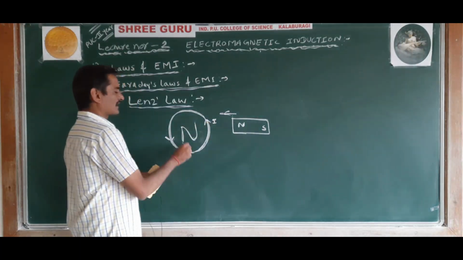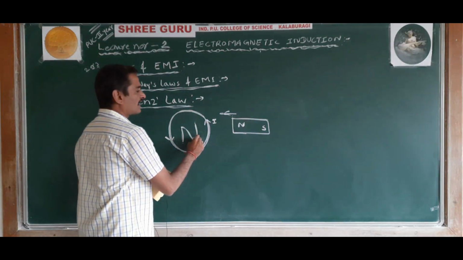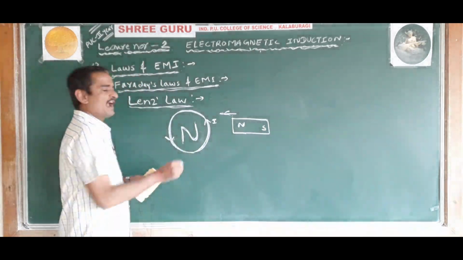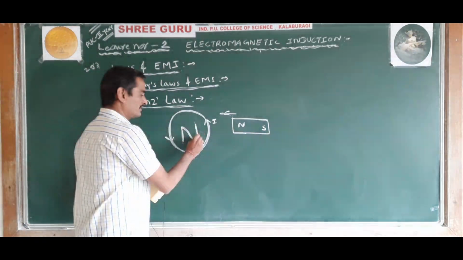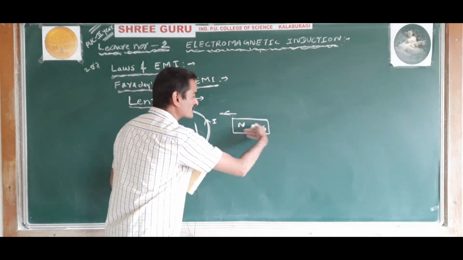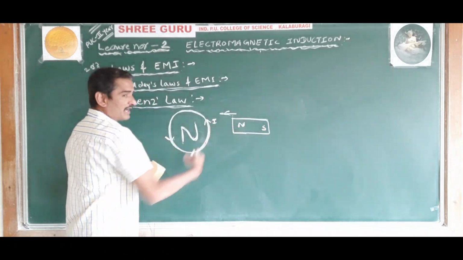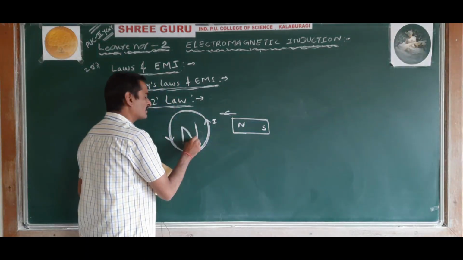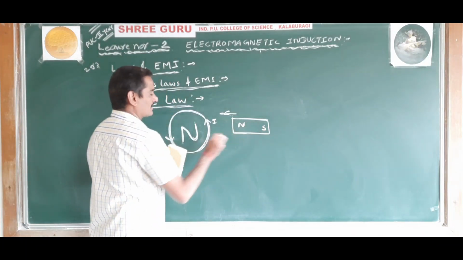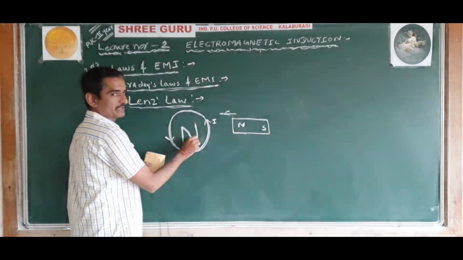North polarity is developed due to the induced current, and the induced current is obtained due to the motion of the magnet towards the coil. And once this north polarity is developed, further motion of the magnet is opposed by it.